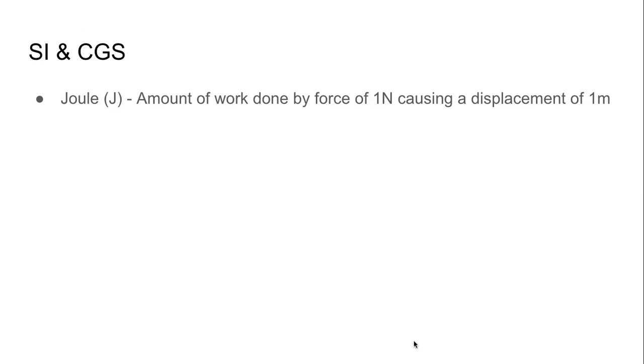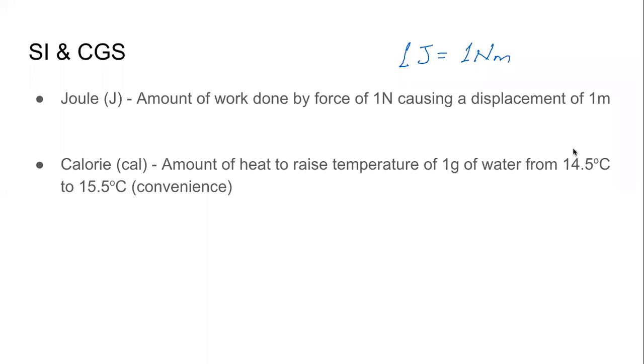I'm writing it for you on the screen. And this we studied in class 9 itself. 1 joule equals 1 Newton meter, force into displacement. The CGS unit of heat is calorie, represented by cal, small letters. It is the amount of heat that is required to raise the temperature of 1 gram of water from 14.5 degrees Celsius to 15.5 degrees Celsius. This is correct. I told you this correctly even in the last class.